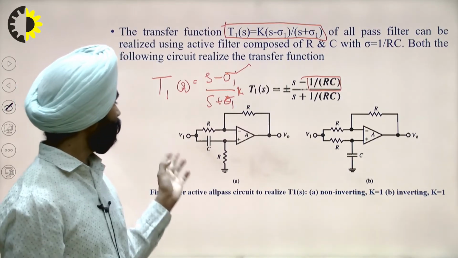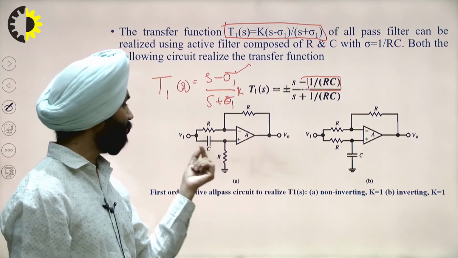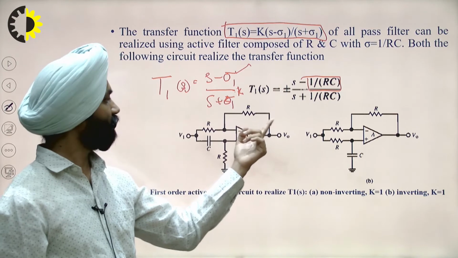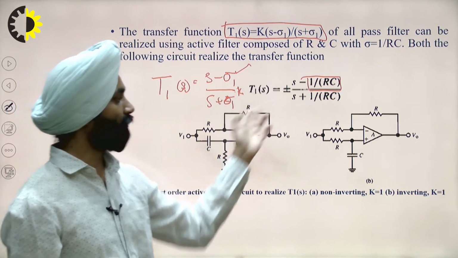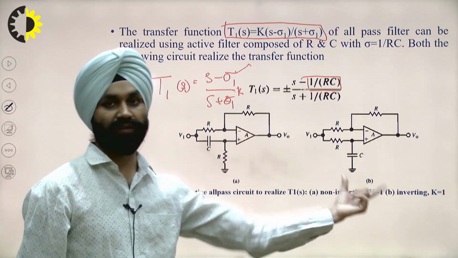So this will have two forms, which give (s minus 1 by RC) upon (s plus 1 by RC), depending upon whether we are using this circuit or this circuit.